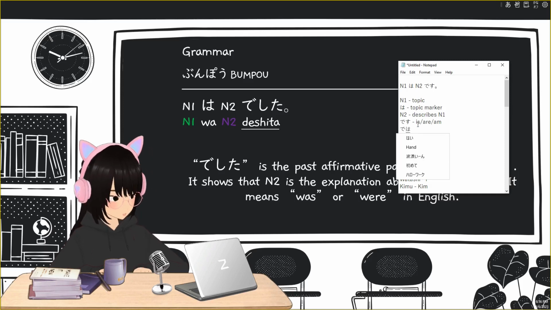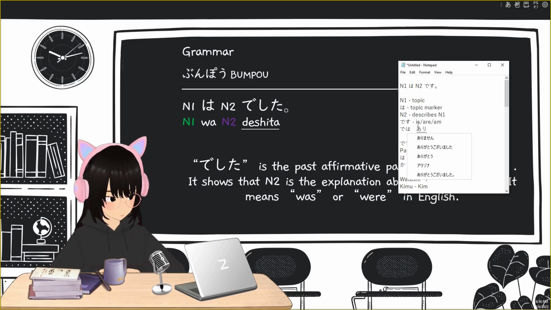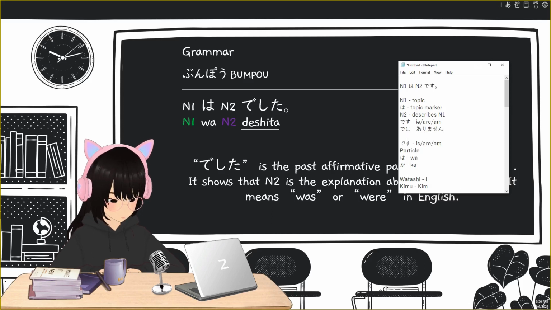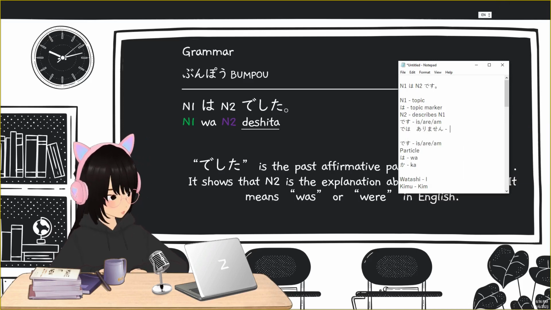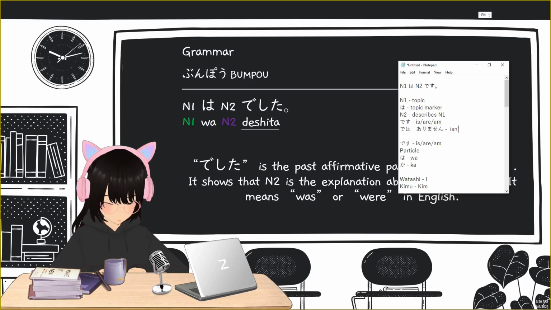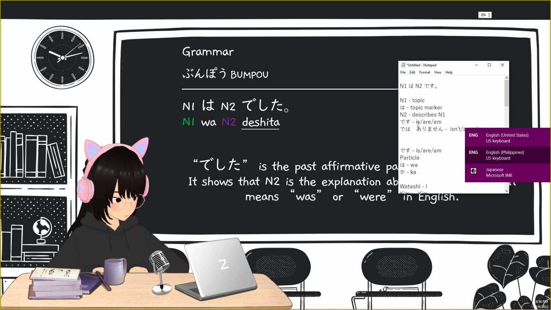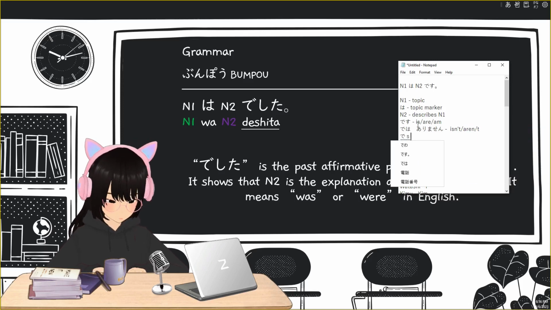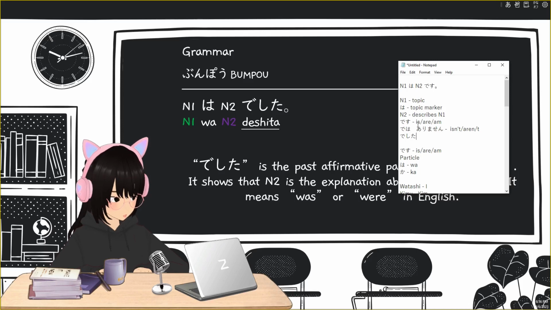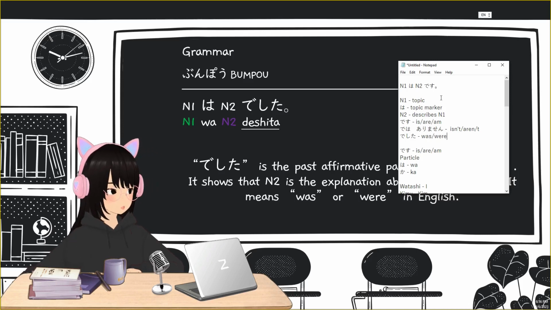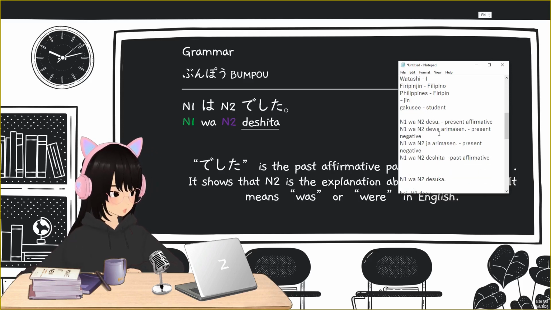Am I right? I think it's like this. Dewa arimasen is not or isn't or aren't. For the was or were, we have the deshita. Okay, deshita. This is was or were in English. Okay, now we have the deshita, was or were.